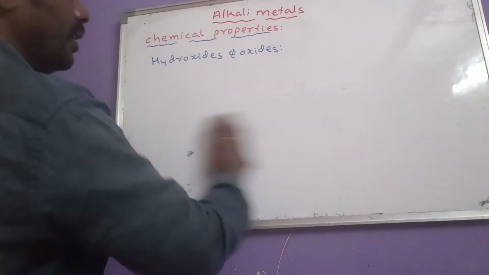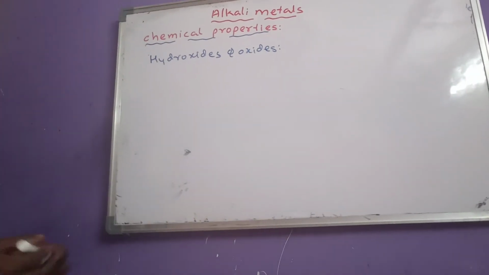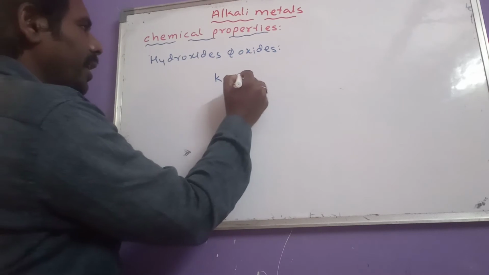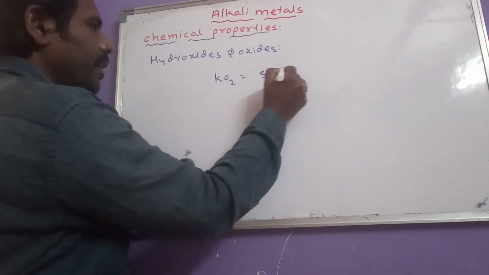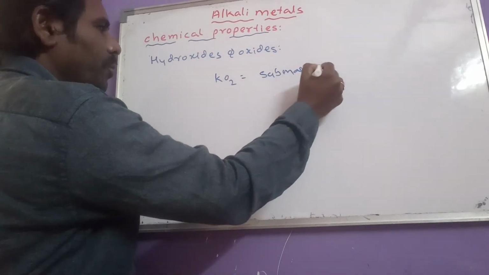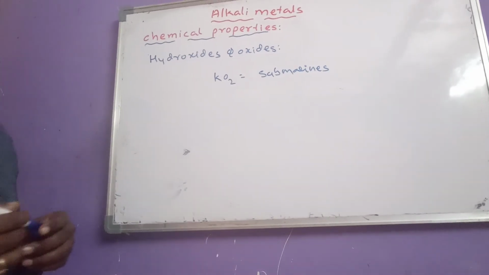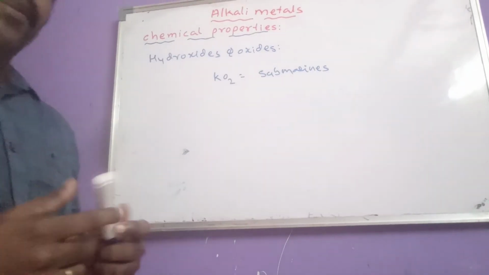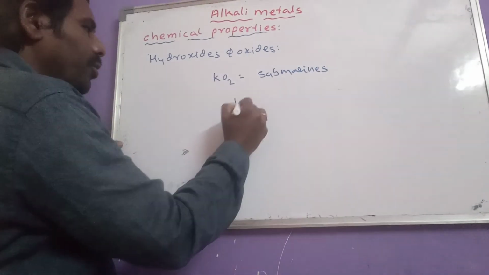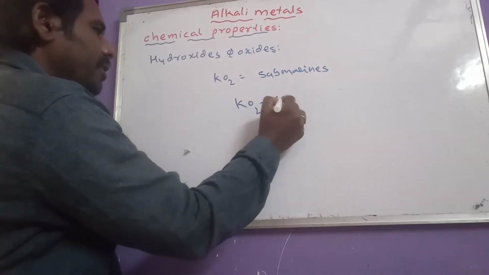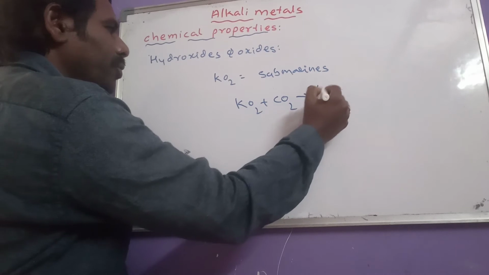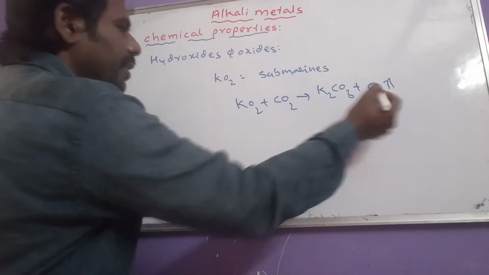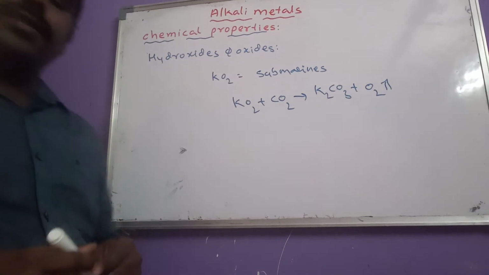And another important one here: potassium superoxide is used in submarines to purify the atmospheric air present in submarines. Why? Because this KO2 reacts with CO2 and removes it in the form of K2CO3, and also produces oxygen gas.